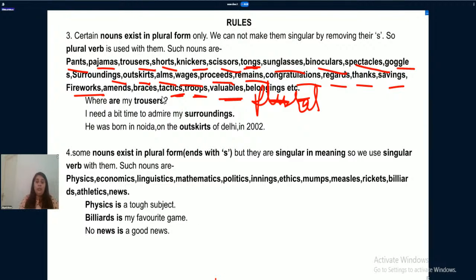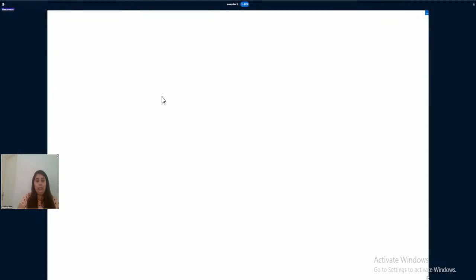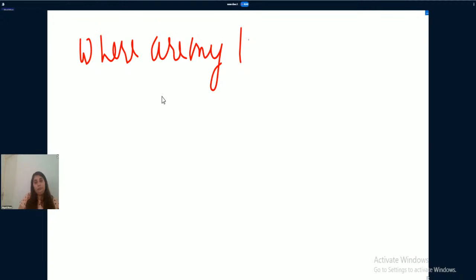See, you need to learn a thing. You need to remember a very basic thing. Either you can say, where are my trousers? We all know, we have read only right now that these are plural nouns. We cannot make them singular. They always take plural verb with them. The sentence is totally correct according to the rule.